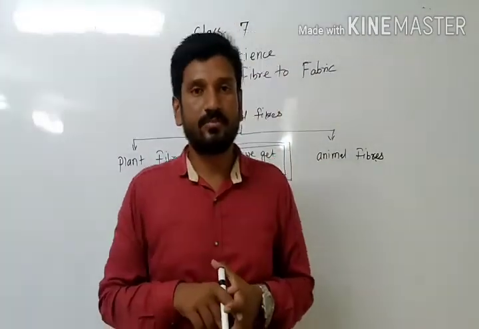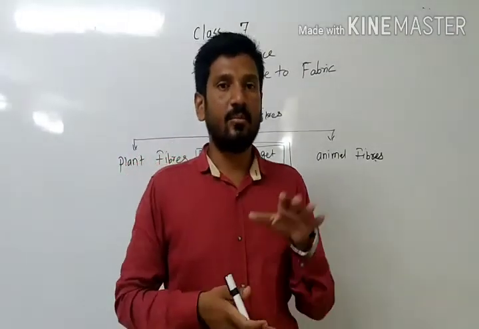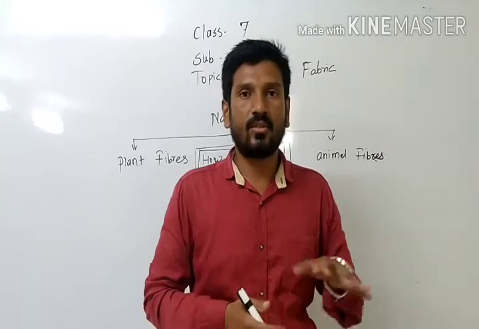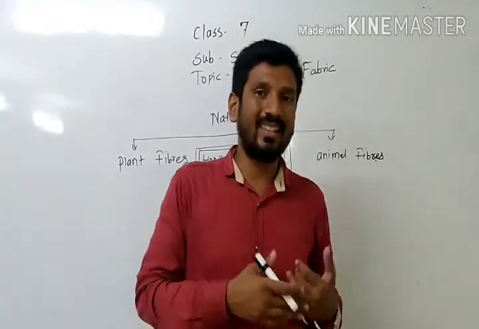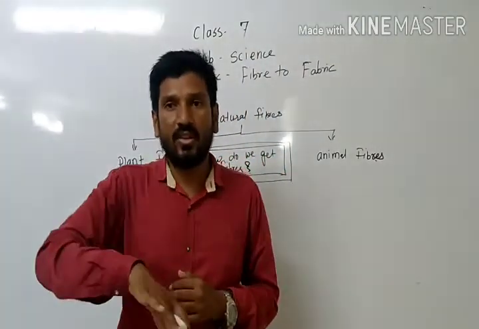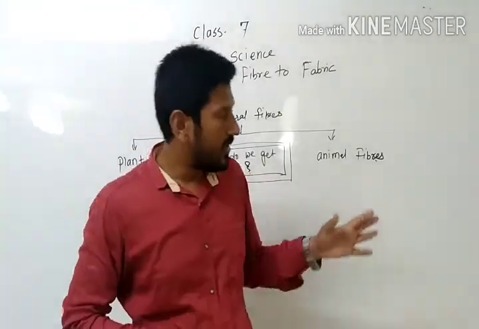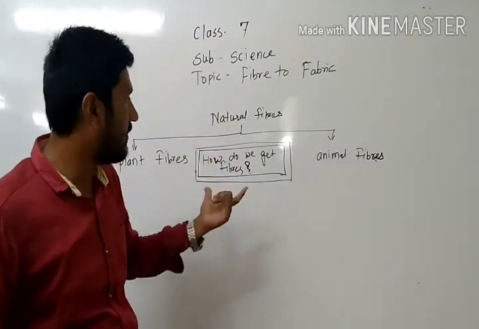Firstly, they take the eggs and put them on the mulberry leaves. From those mulberry leaves, it starts germinating. They eat it. There is a cycle of that. Don't worry, we are going to see that in the next video. Just focus on this point.